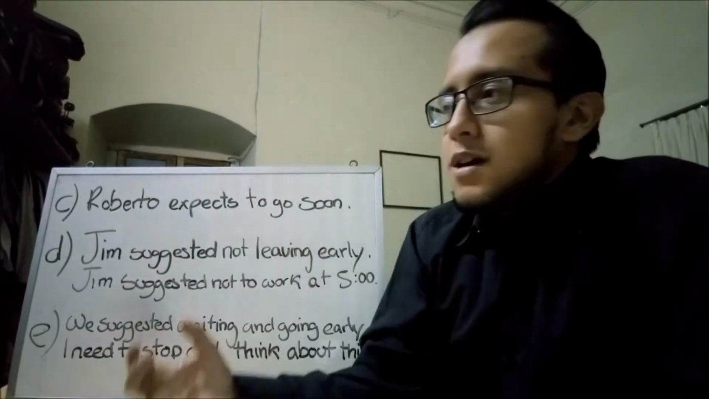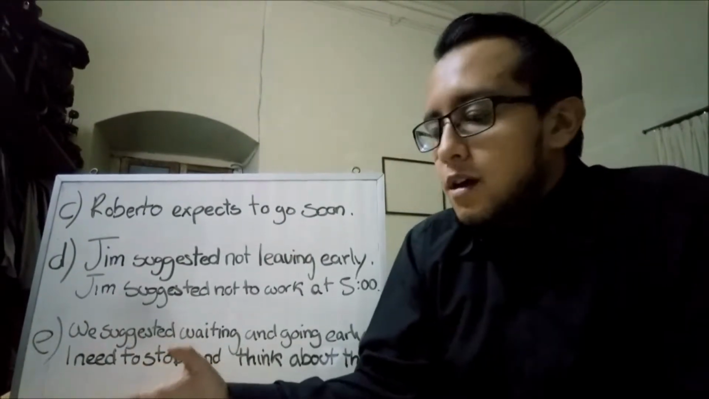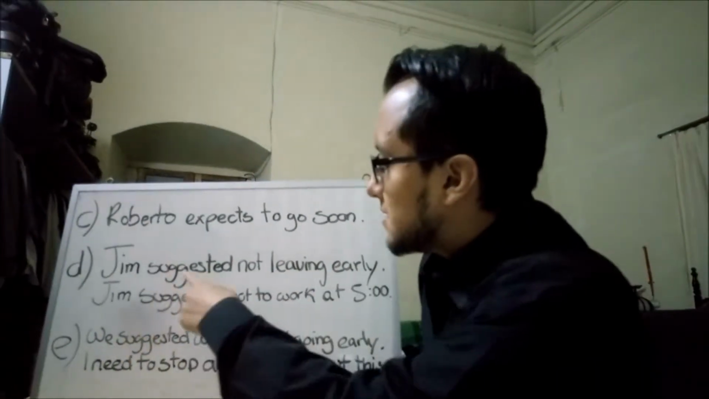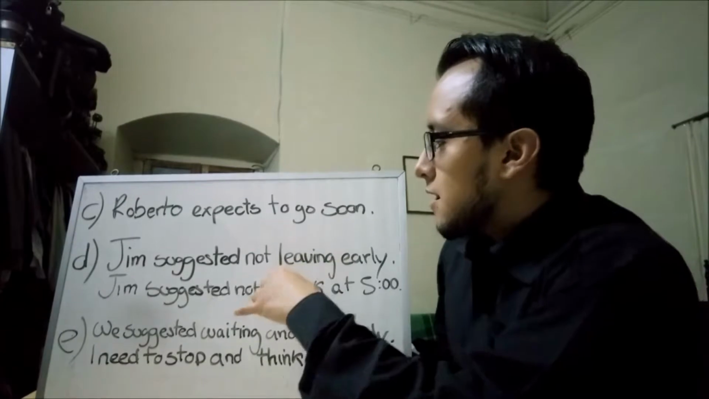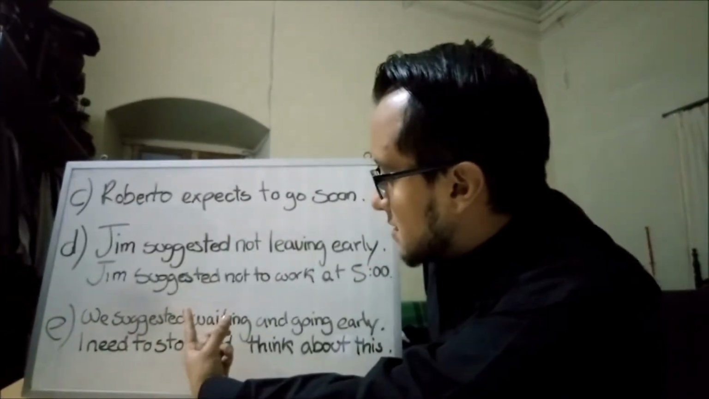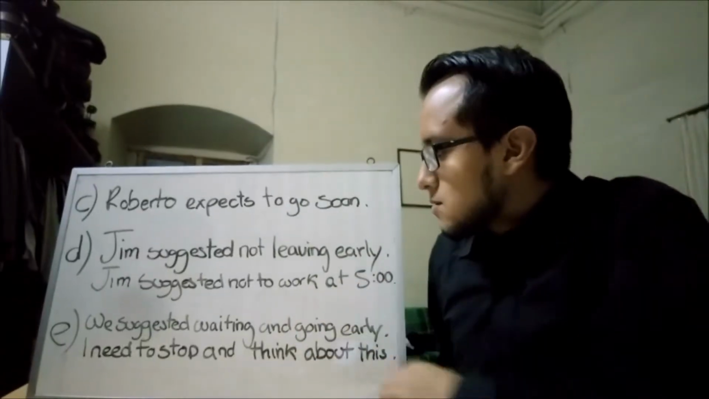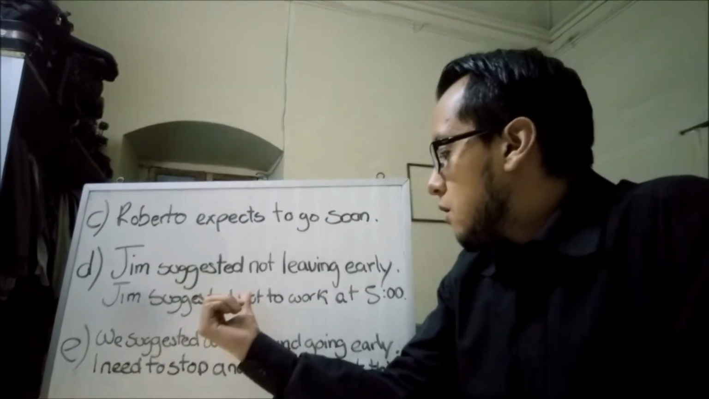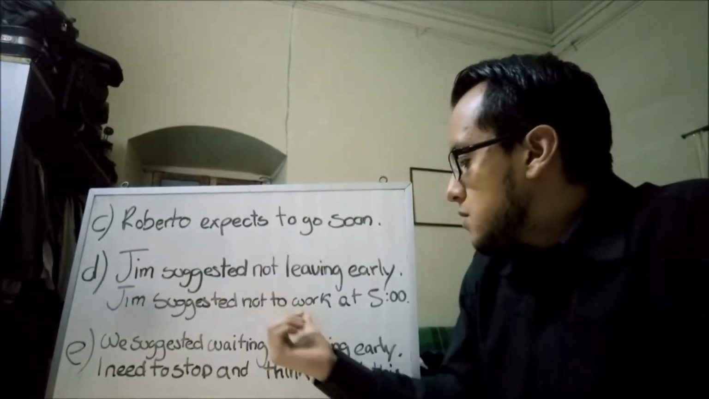If you want to make the gerund or the infinitive negative, you can use not. You can see, Jim suggested not leaving early. The not comes before the gerund. Jim suggested not to work so soon. When you use an infinitive, the not goes before the to, not to work.